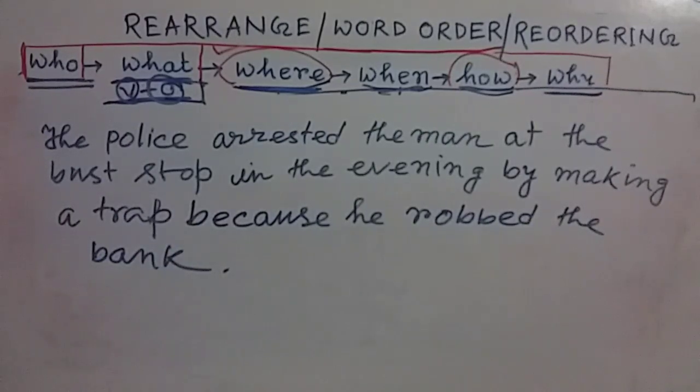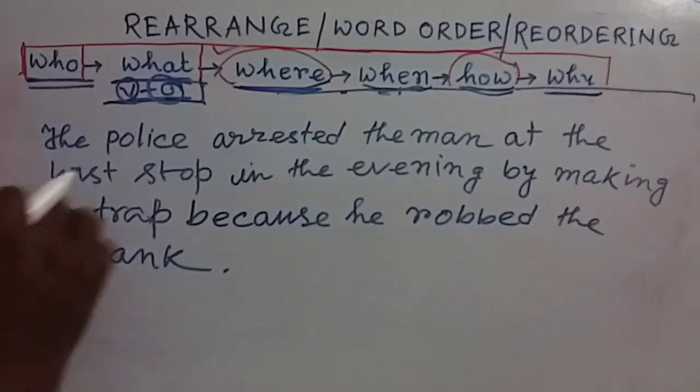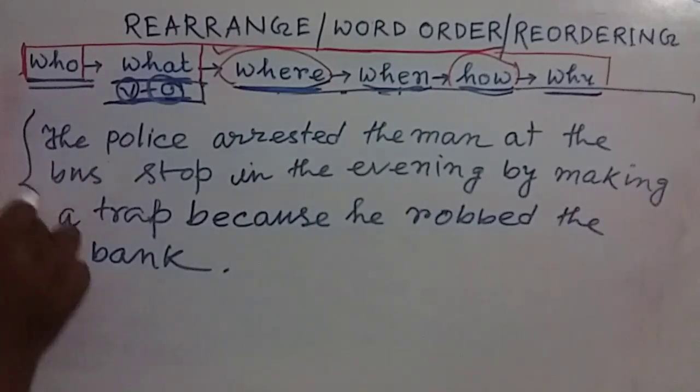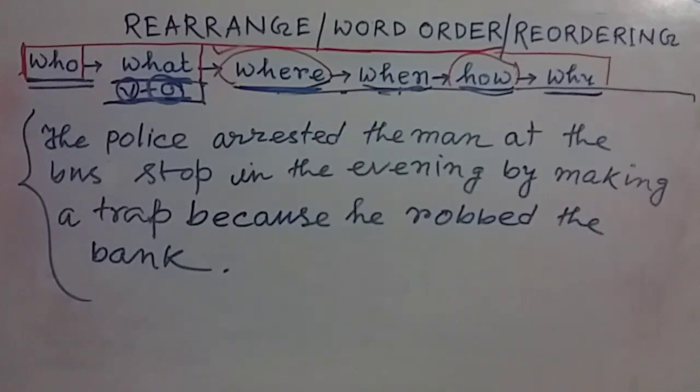Now look at this sentence, my dear friends. The police arrested the man at the bus stop in the evening. This is the time phrase, by making a trap because he robbed the bank. So here you can see all the elements are used, and all the elements are used in proper rhythm.